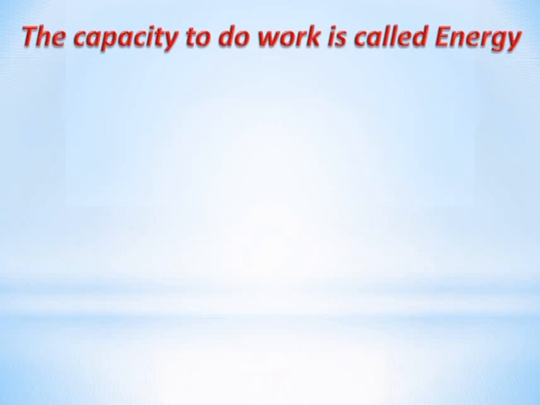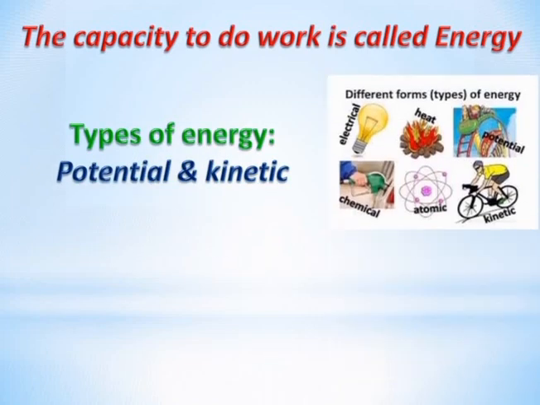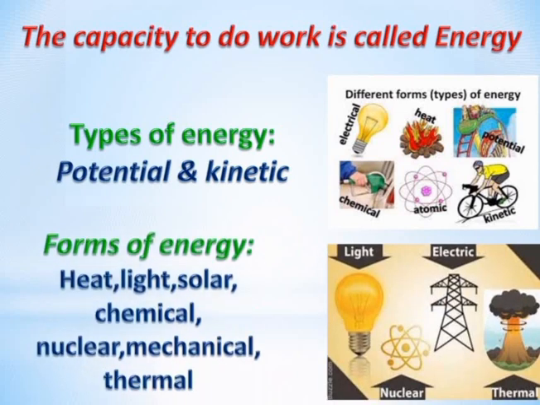Next question is, what are the types of energy? The potential and kinetic are the two main types of energy. Potential means stored energy and kinetic means energy in motion. Okay. Next question is, what are the forms of energy? Heat, light, solar, chemical, nuclear, mechanical and thermal energy are the different forms of energy.